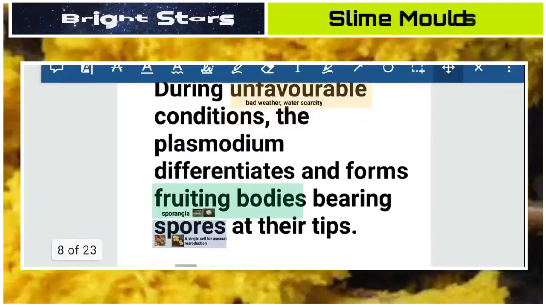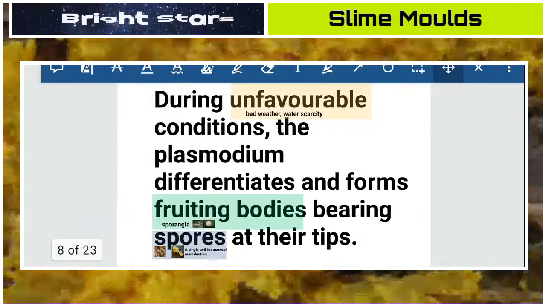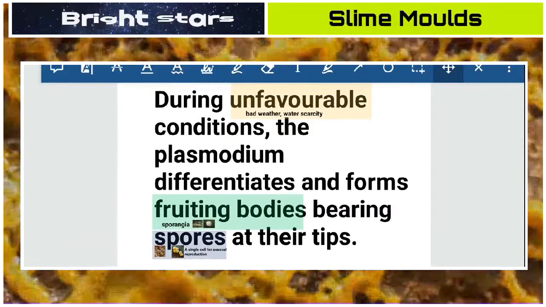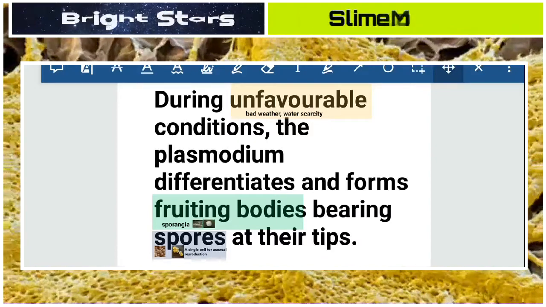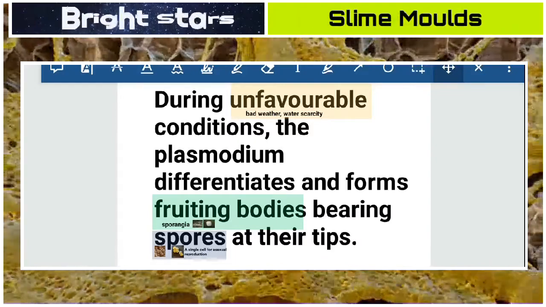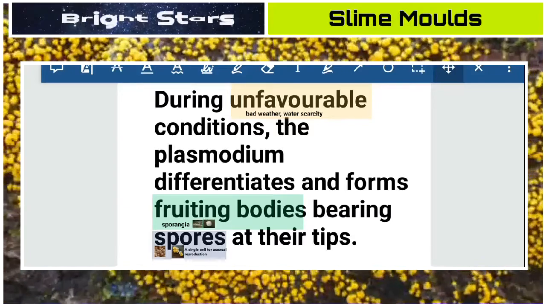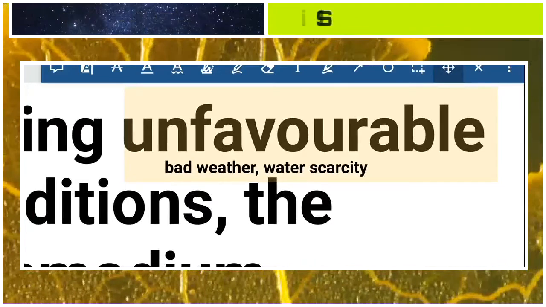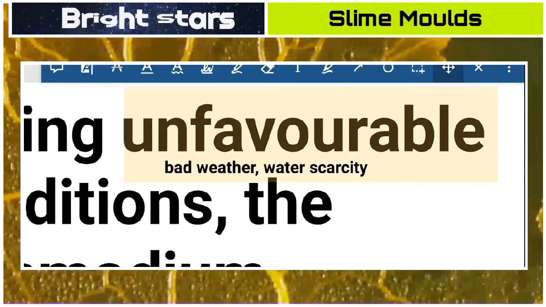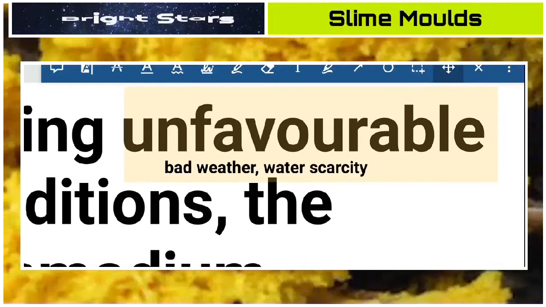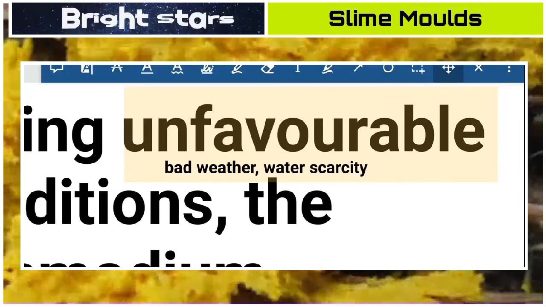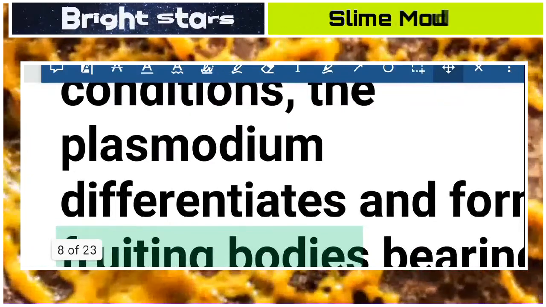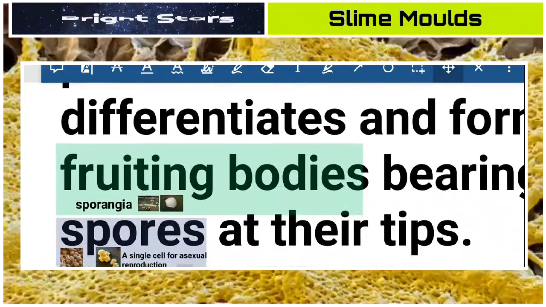So next sentence is, during unfavorable conditions. During favorable conditions, it forms plasmodium. During unfavorable conditions, the plasmodium differentiates and forms fruiting bodies bearing spores at their tips. Unfavorable conditions means bad weather conditions or scarcity of water, scarcity of organic material, natural substances, scarcity of decomposing substances. During those conditions, plasmodium will differentiate into fruiting bodies.